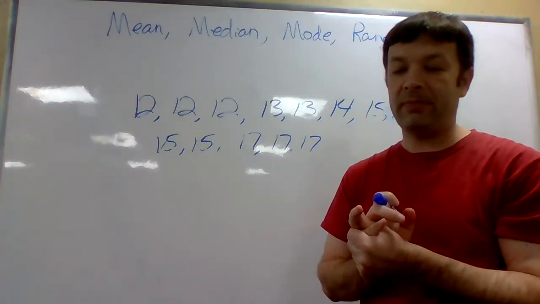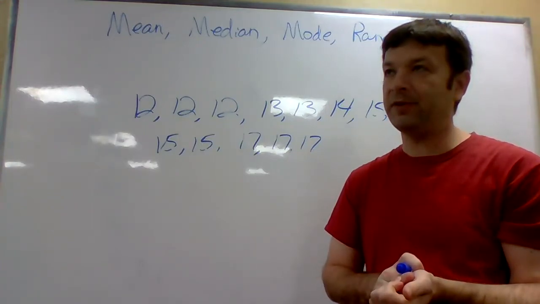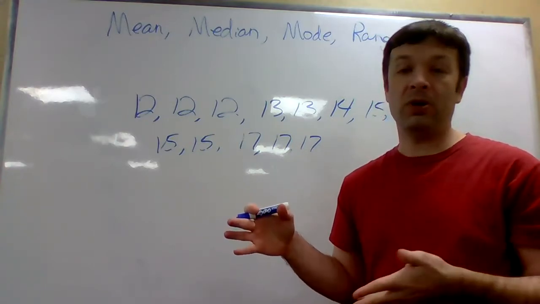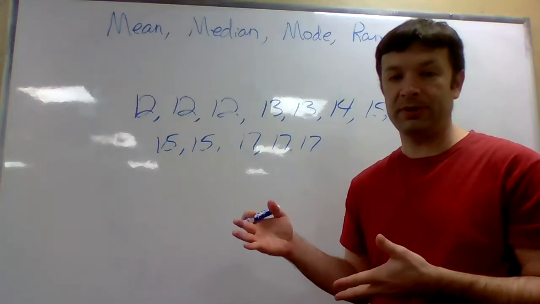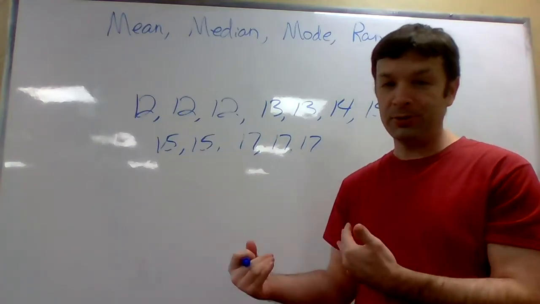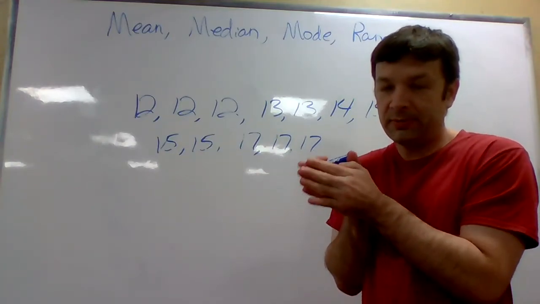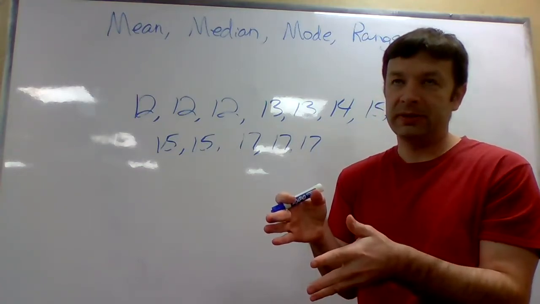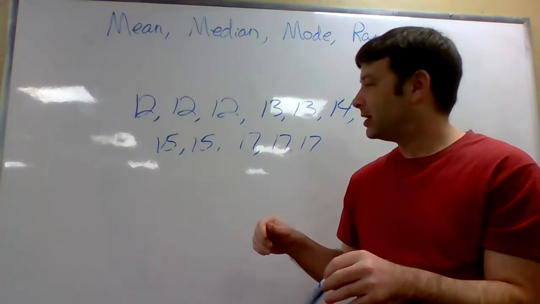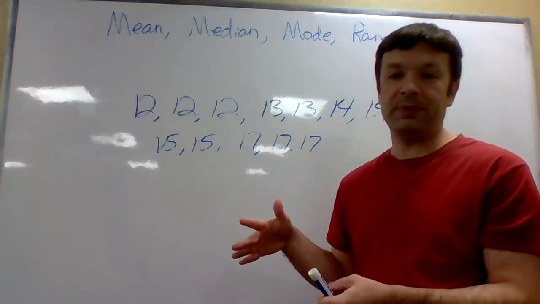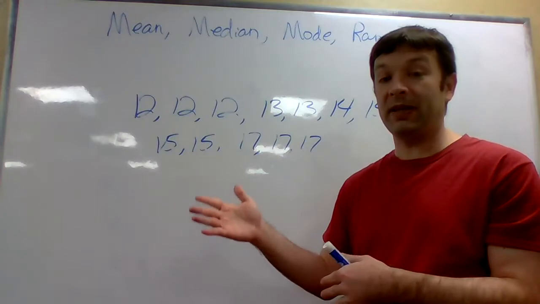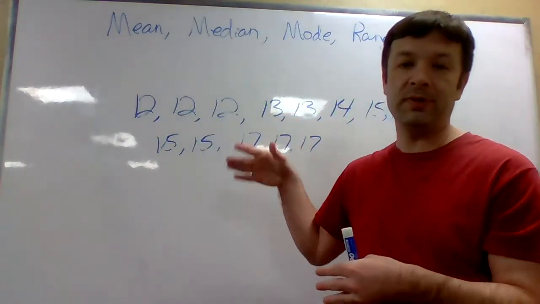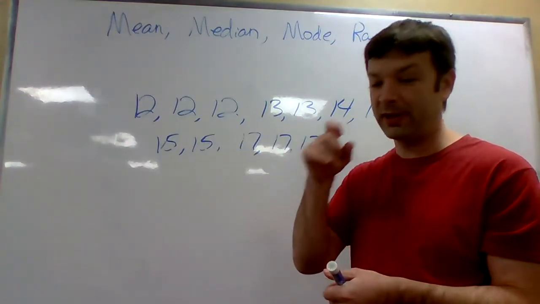There is kind of a math trick, but I think it kind of confuses people. If you add 1 to the total number of numbers and then divide that by 2, that will tell you which number. Like if there were 11 kids in the group and you add 1, you get 12, you divide that by 2, 6. The sixth kid, the sixth number in the list would give you the middle number. It's kind of confusing, right?